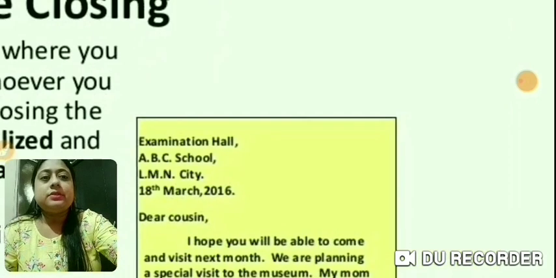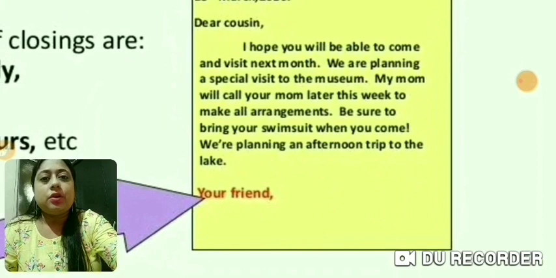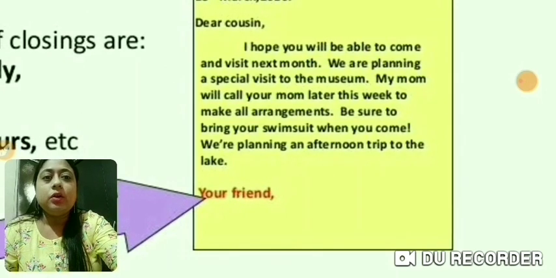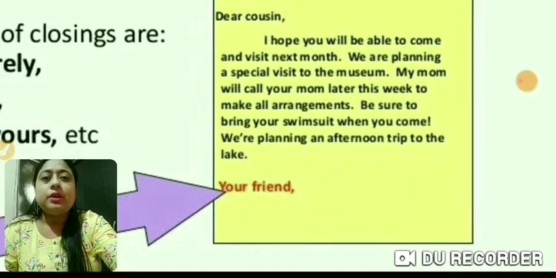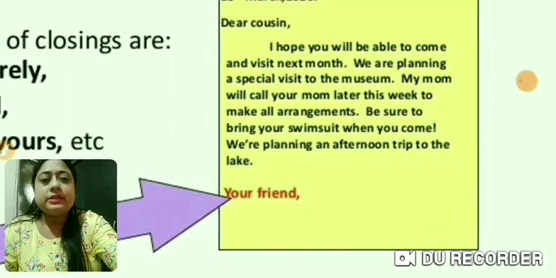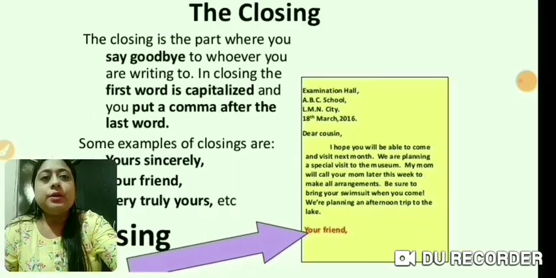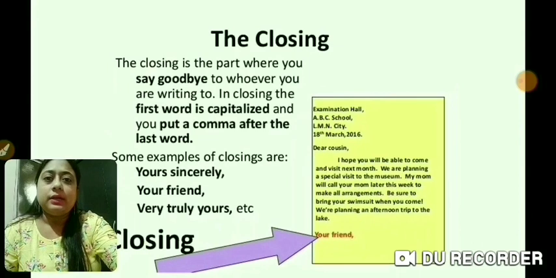For example, you see here we have written your friend and we have given a comma. We have ended the letter and then we usually write this. Your loving friend, your sincerely, yours lovingly, and we put a comma. So this is the closing of a letter.